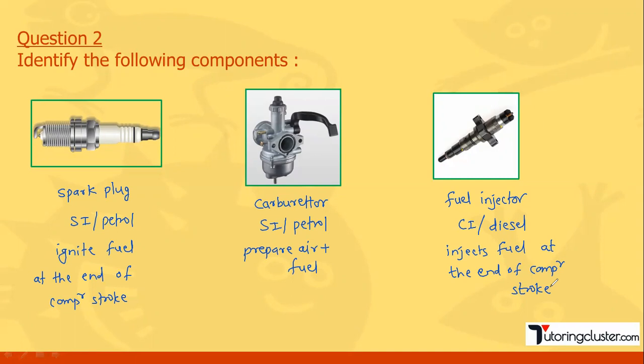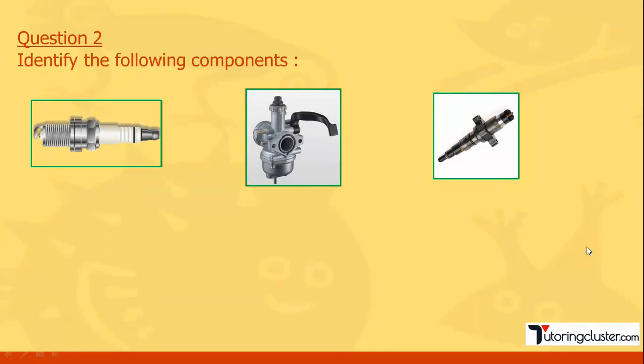And of course terminologies are there, then the difference between SI and CI engine, then these picture MCQs. So at least you will have 4 to 5 questions overall on the complete IC engine topic. So IC engine is very important. Please do watch all these videos carefully. Hope you have understood all these points and the function of each one.